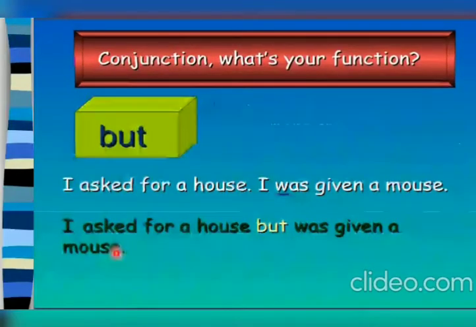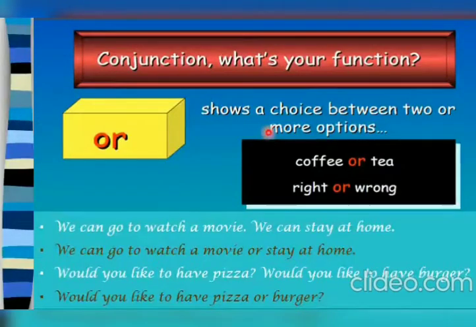The conjunction or shows a choice between two or more options. That means whenever you are having options in the sentences, you can use this conjunction or in your sentence, like coffee or tea, right or wrong. Now I'll give you an example.